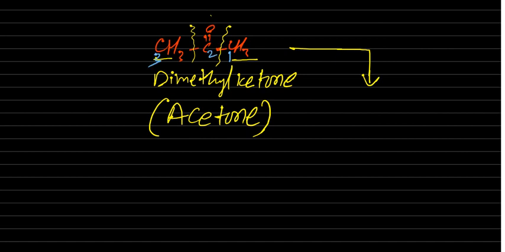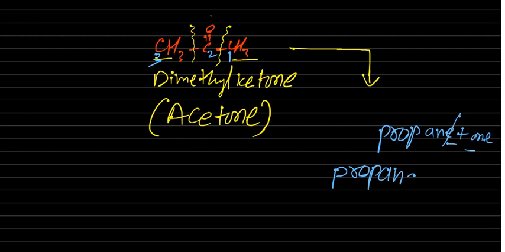So total prop, all single bonds, ane plus one. Here again 2 vowels are there, that's why just you cut the E, then you write the final name propane, O-N-E. Now the pronunciation is propanone. The pronunciation is propanone, like this.